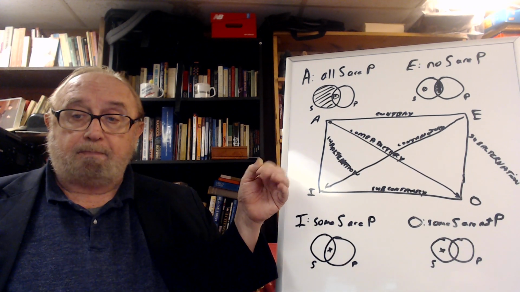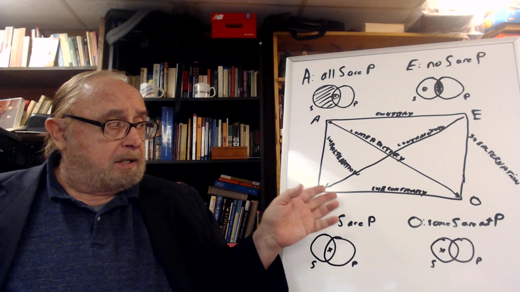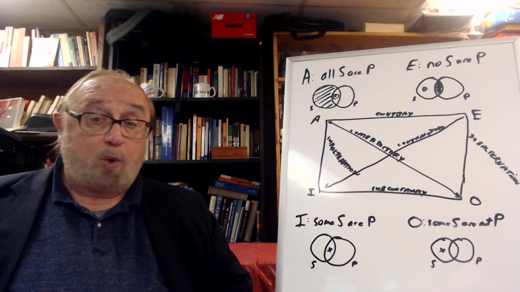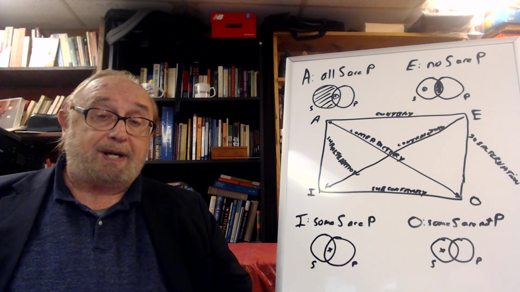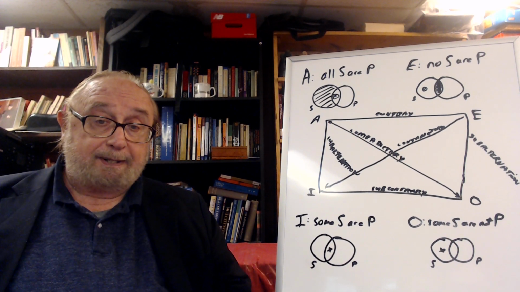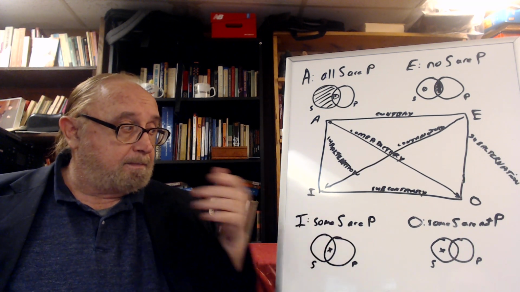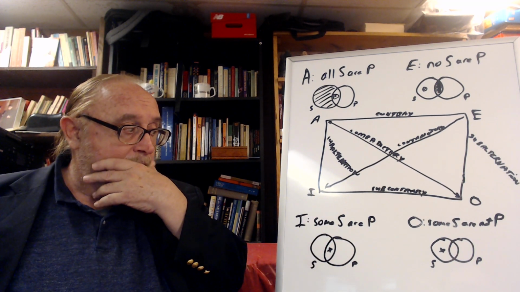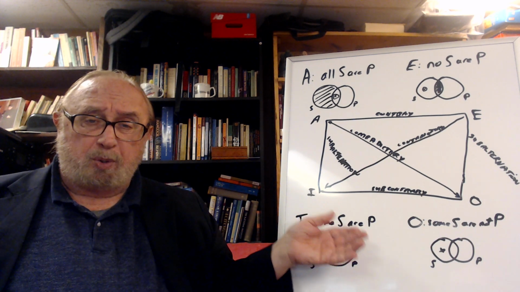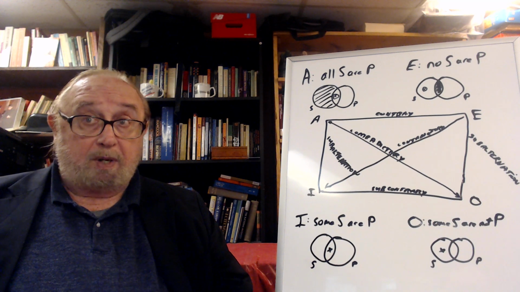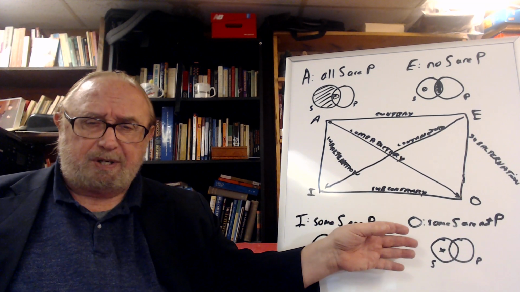Now, the I and O statements can both be true, but they cannot both be false. So if you say some horses are green, some horses are not green, probably the O statement is true.